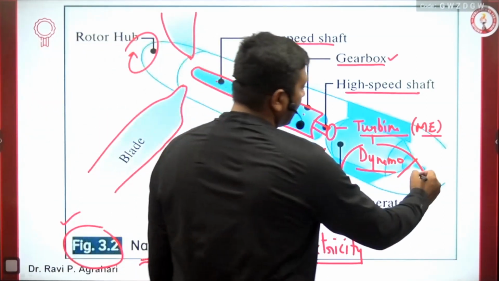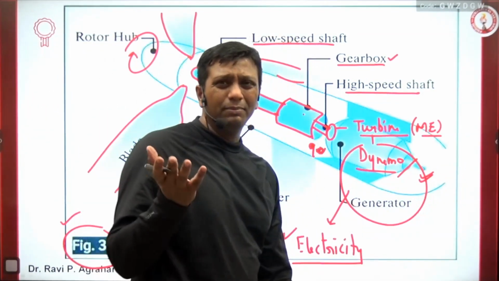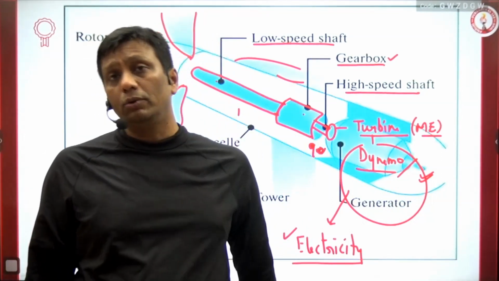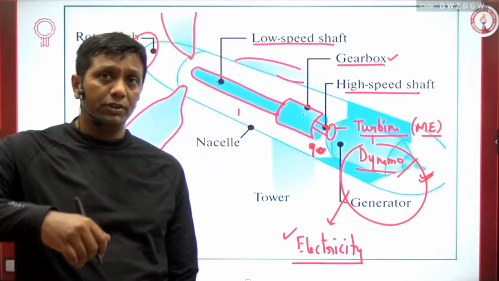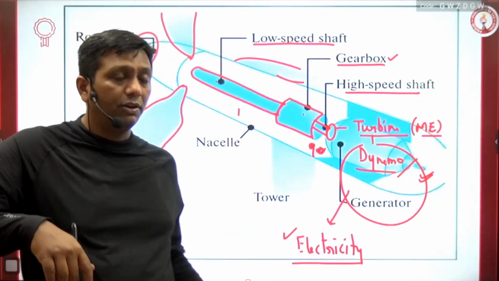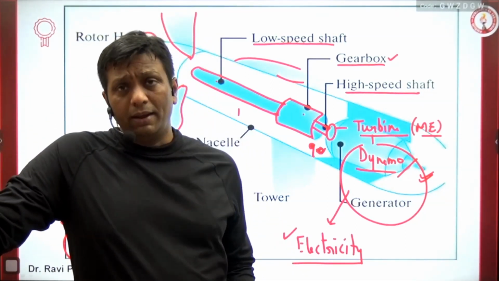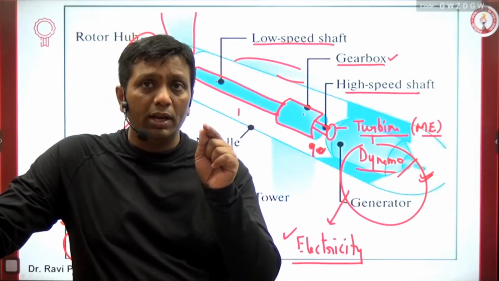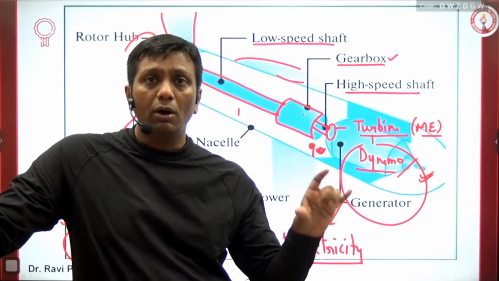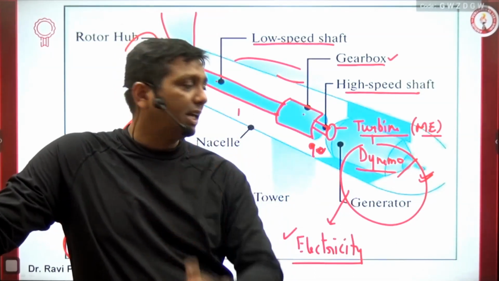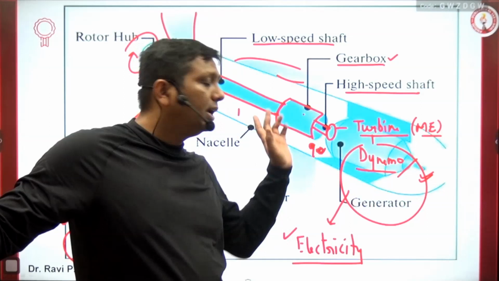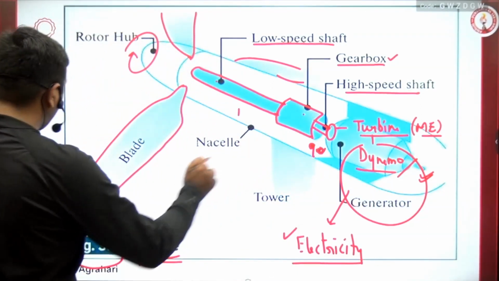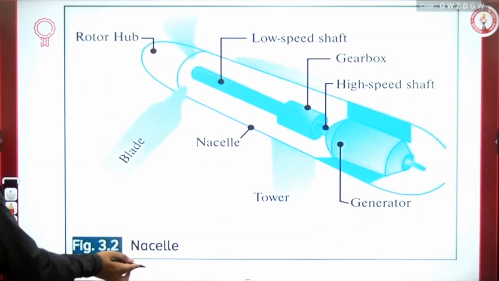I discussed this with you in, I think, the 9th lesson, at the time of solar energy growth, in the 16th lecture. This is lesson number 17 or 18, whatever you are listening to. When I discussed how solar energy is utilized for power generation, and how coal is utilized for power generation, at that time I discussed the dynamo and electricity, and how they work. So I hope you are very clear on this in the case of wind energy generation.